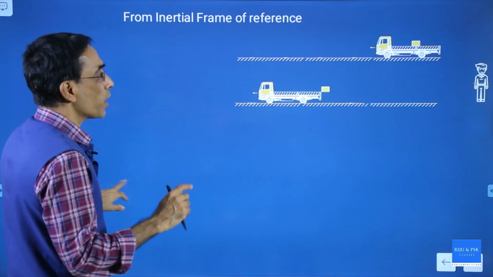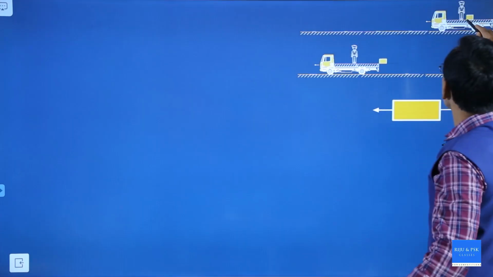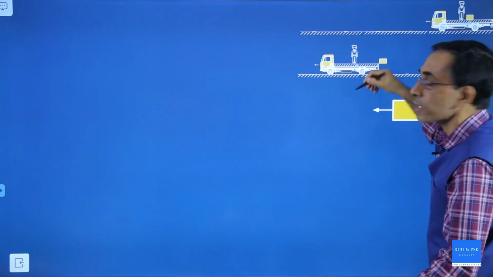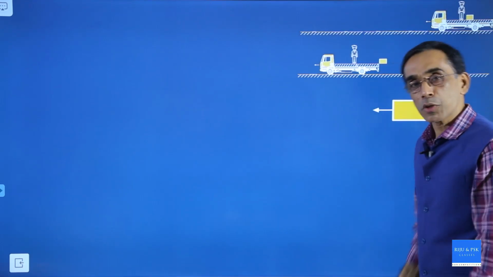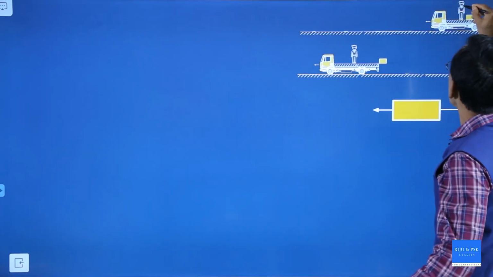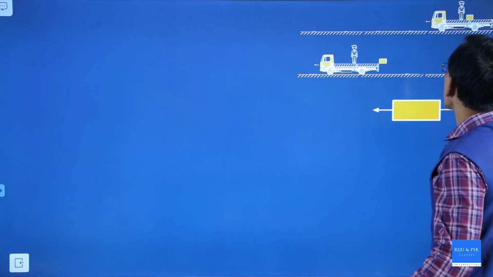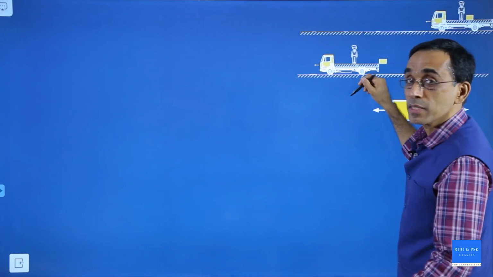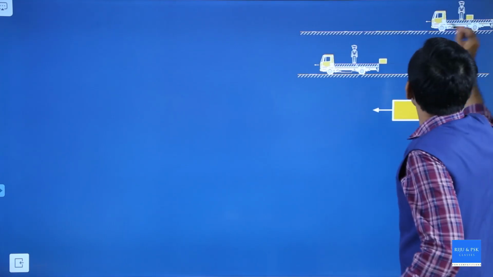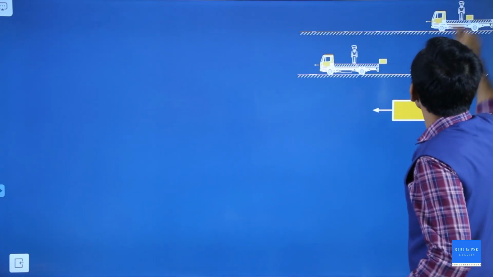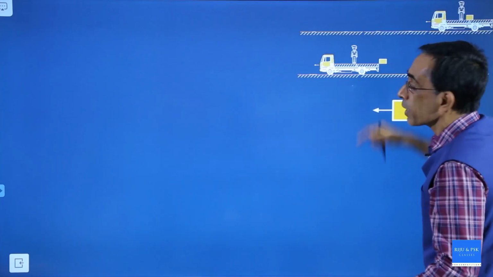Okay, now I will show you another picture where the observer is on the truck, where the box was placed. Assume that the observer does not slip. Assume that the observer is firmly connected to the truck. He is like bolted to the truck. Otherwise you may ask, when the box falls, why doesn't the man fall? So the person was here, the box is here. The truck started moving forward. After some time the person is at the same place and the truck is here, the box is here. Initially there was no difference, but the difference is now 5 meters.